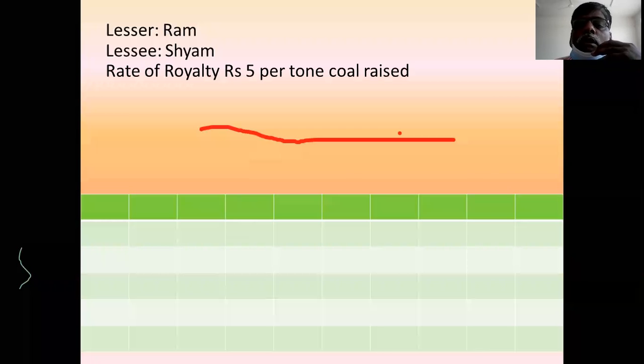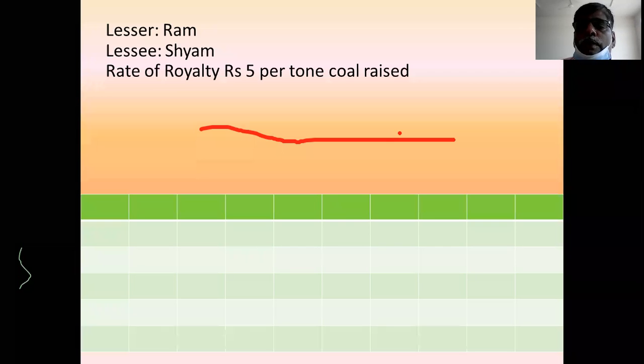And the rate of royalty is ₹5 per ton of coal raised from the bowels of the earth.